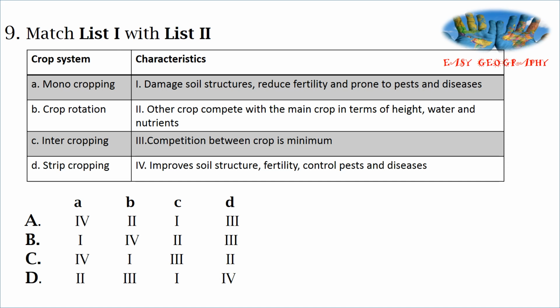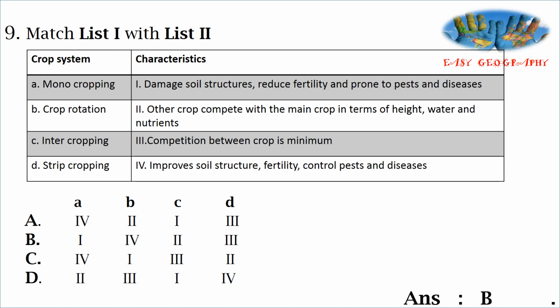Next question, match list 1 with list 2. It's a previous question. Crop systems: monocropping, crop rotation, intercropping, strip cropping, and the characteristics are also given. The option B is correct.